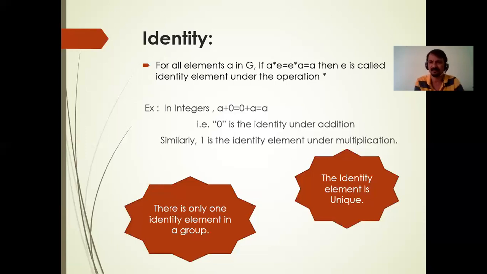From here onwards, as I already told you, G is a group. G is a set of elements. The identity element is always unique. There is only one identity element in a group, right? So this is the identity property.